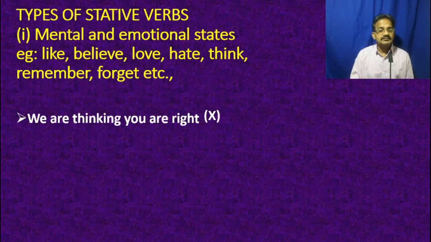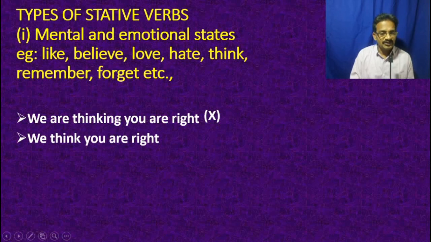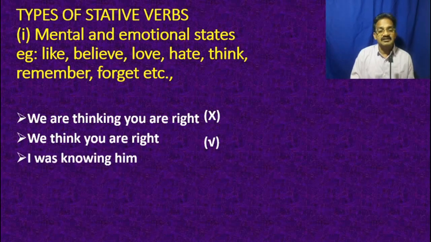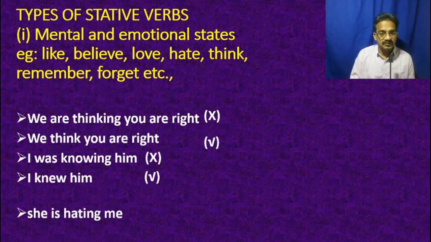Is this sentence right? No, this is wrong, because think is a mental perception, so it cannot be expressed in present continuous tense. Instead you can prefer simple present, that is think. So think is the right expression, whereas we are thinking is the wrong expression. So I was knowing him is wrong, and instead of past progressive tense, you can use simple past.